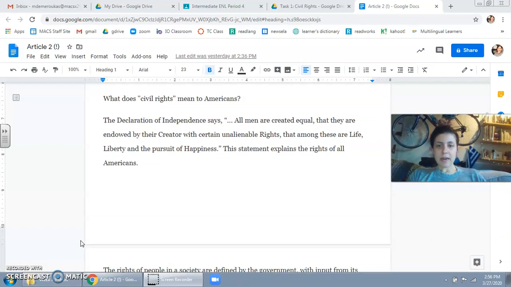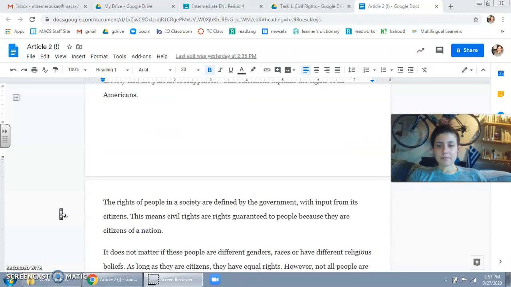What does civil rights mean to Americans? The Declaration of Independence says, all men are created equal, that they are endowed by their Creator with certain unalienable rights. Among these are life, liberty, and the pursuit of happiness. This statement explains the rights of all Americans.